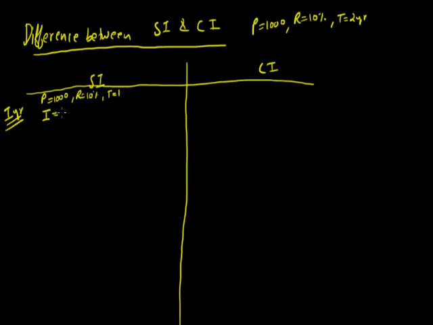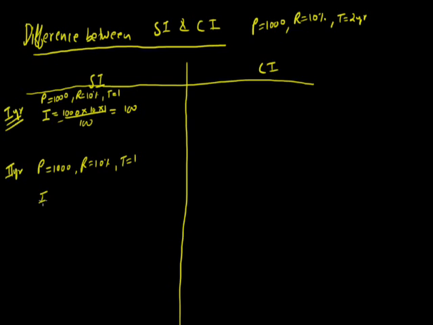So the interest is P into R into T by 100, that is 100 rupees. So the interest for the first year in the case of simple interest is rupees 100. Now for the second year, the principal is again 1000, the principal is kept as it is, rate is 10% again, time period again 1 year.